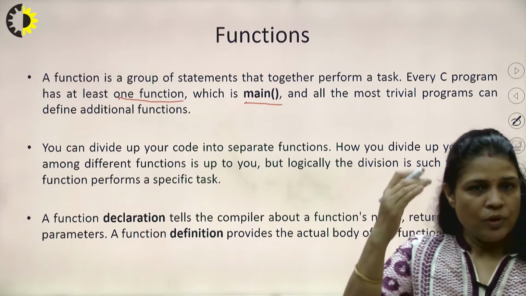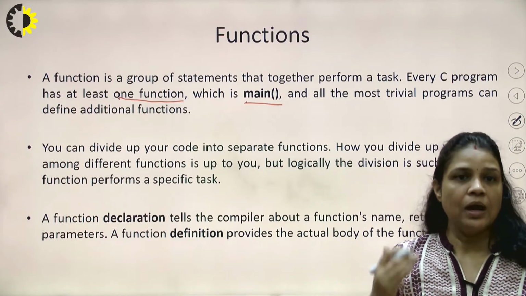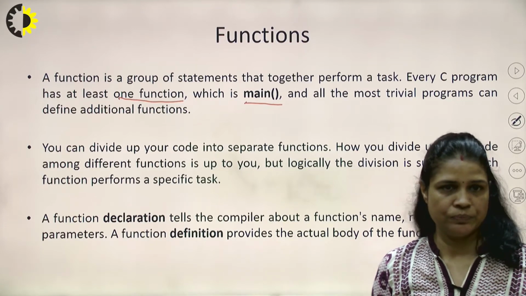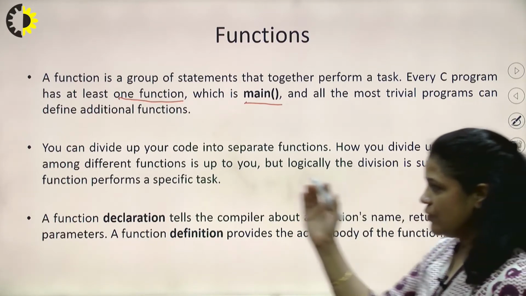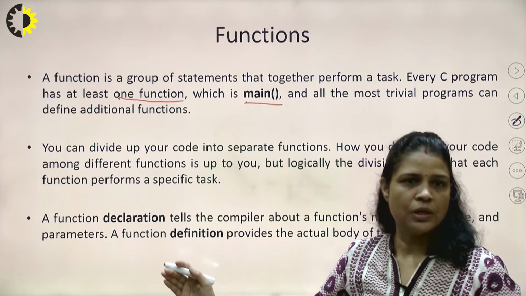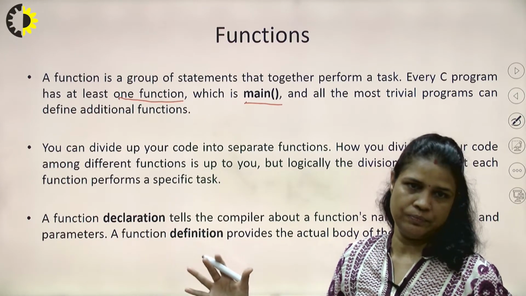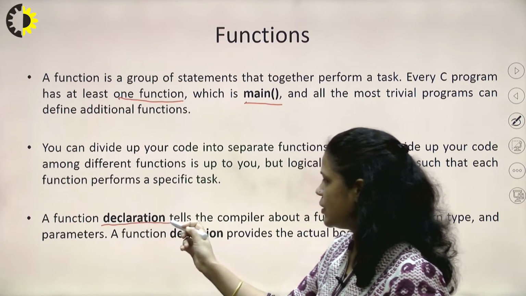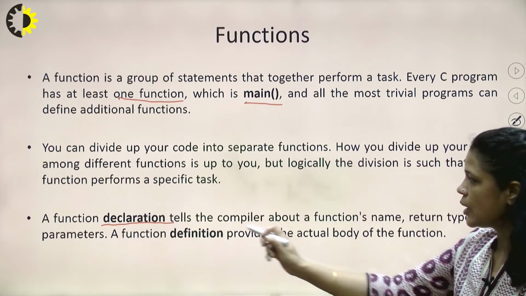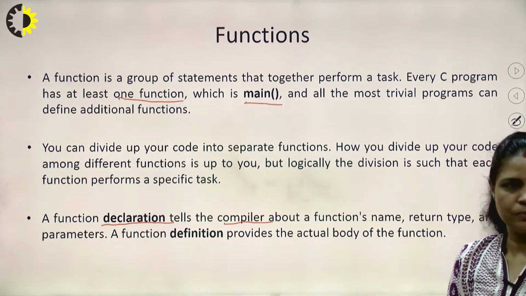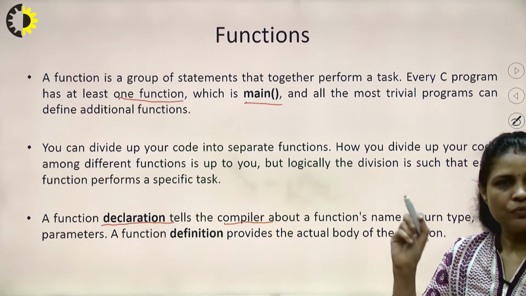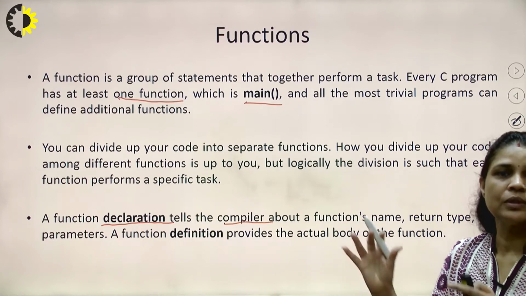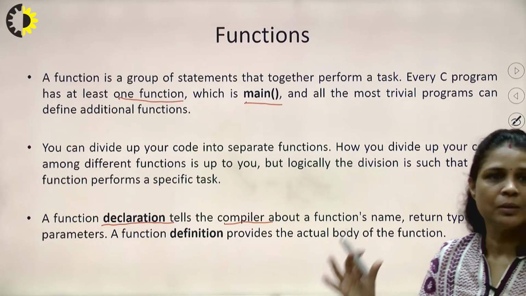So what will be the requirement in our C program when we use a function? Every function, before using it, we need to declare it, because the compiler should understand we are using that function with a particular name, a particular return type, and particular parameters.